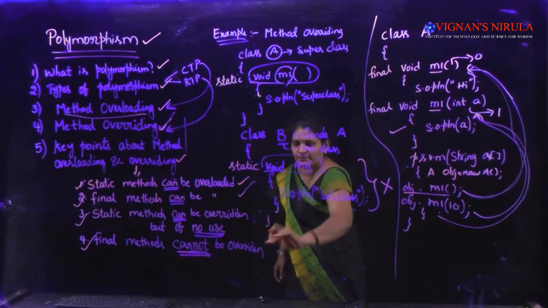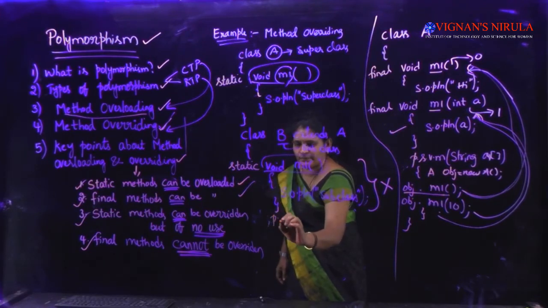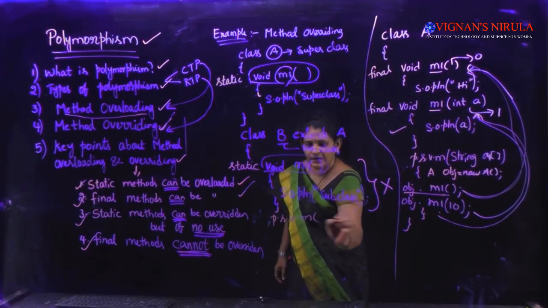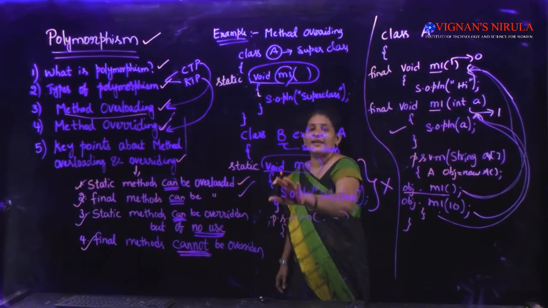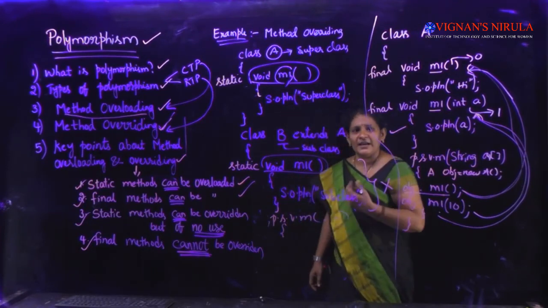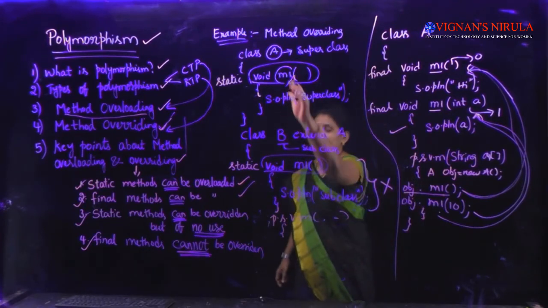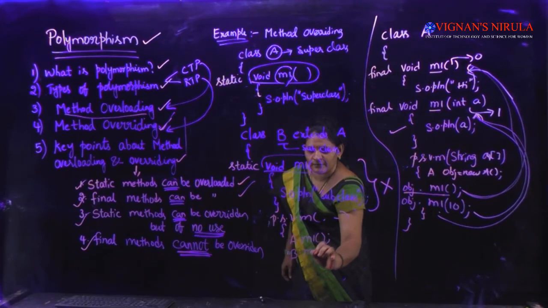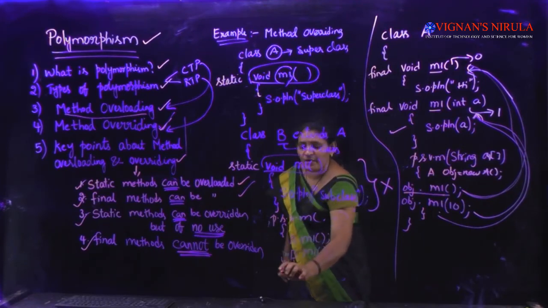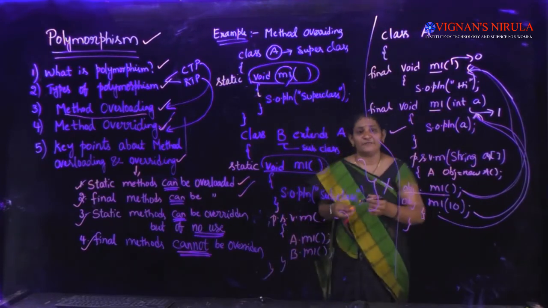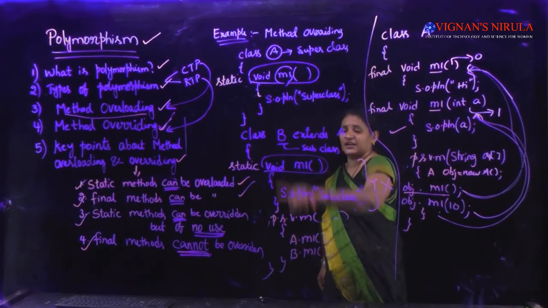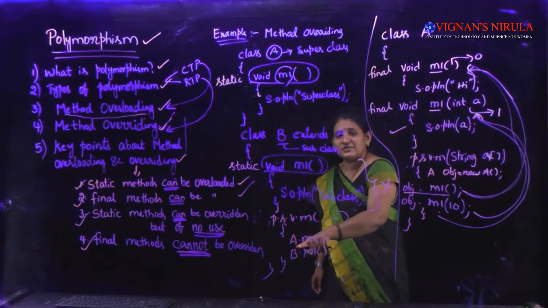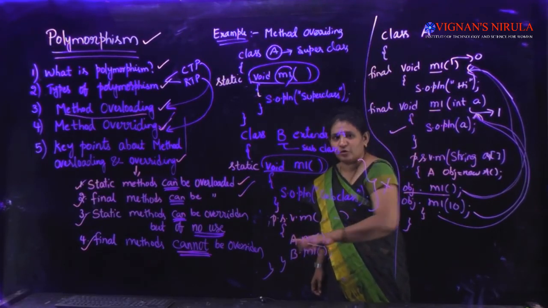If I write public static void main here, and if I try to access, how can I access this M1 and this M1? Again through the class names. What is the class name? A dot M1 and B dot M1. There is no problem while calling. We don't have any conflicts while calling. A means this class. We are referring to this class. So this is resolved at compile time, not at runtime.